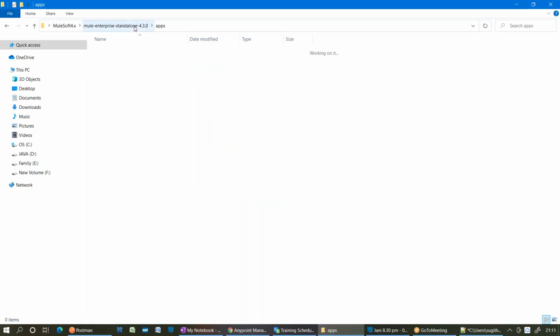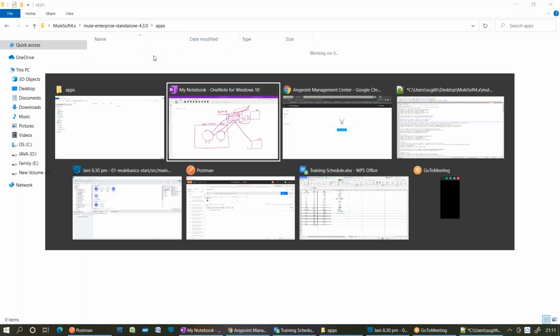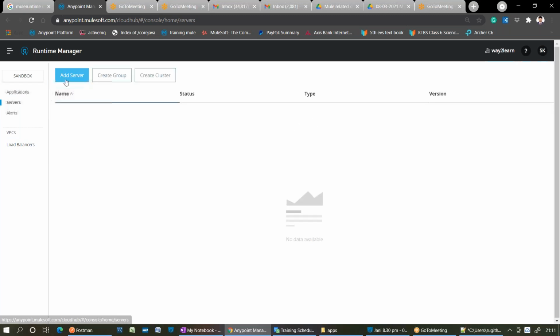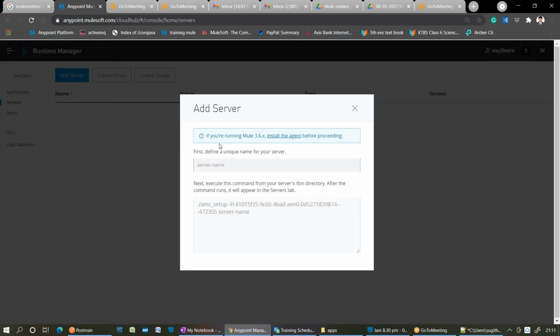Same application I'm going to deploy, that is the reason I'm deleting all this. Okay. Now first, there is a Servers tab. Click on Servers, click on Add Server. If you are using Mule 3, Mule 4 or below, then you need to install the agent separately. What is the install? I will tell you. What is that agent? I will tell you. First, what is the first step?